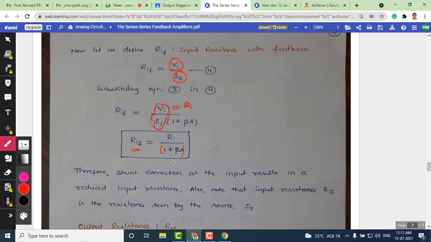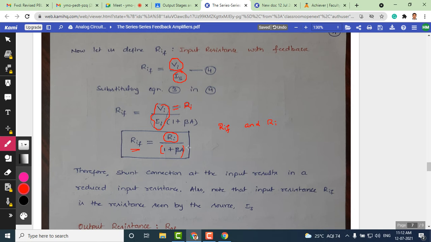What does this show here? On the left hand side we have an input resistance with feedback, on the right hand side we have Ri. There is no subscript F here. That means this is an input resistance without feedback. So when we compare RIF and Ri, what can we say? Which one is larger among these two things? Or let me ask the question indirectly, which one is smaller among these two things?